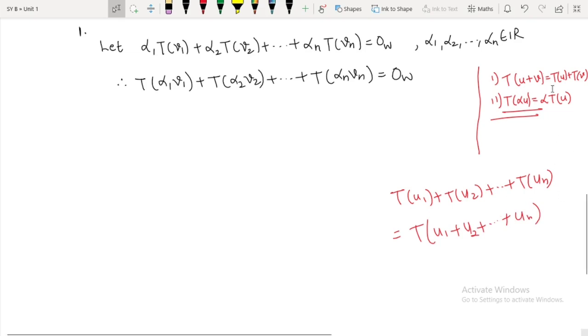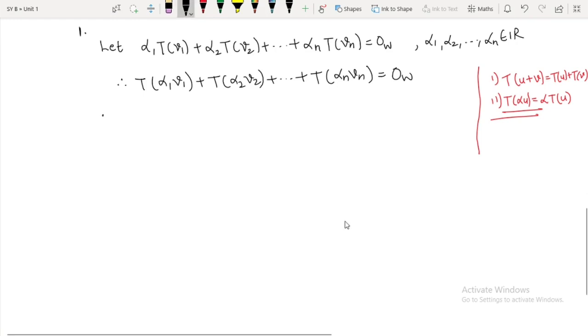So this is not true only for two elements, but if you take any finite number of elements, it will still hold true. Therefore this can be written as T of alpha 1 v1 plus alpha 2 v2 plus so on alpha n vn is equal to 0 of W.